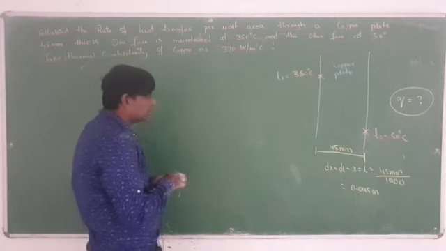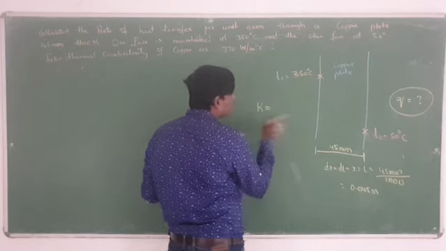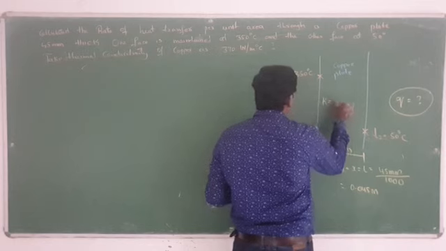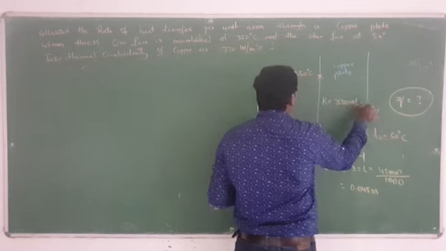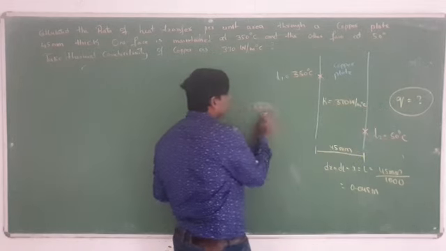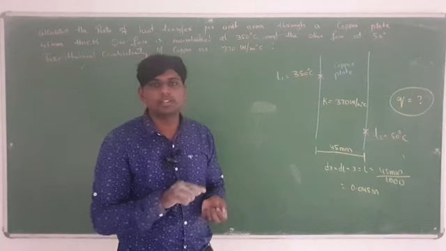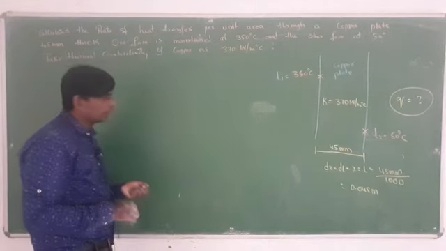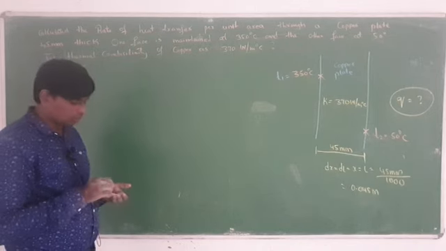I told you thermal conductivity is designated with the letter K. The thermal conductivity of this material is given. K is equal to 370 watt per meter centigrade. So whenever thermal conductivity is given like this, first you have to go for the Fourier law of heat conduction.